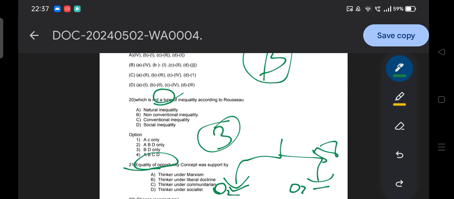But equality of outcome is when our result is also equal. For example, in current society we are living under equality of opportunity, in which we all get an equal opportunity to appear in the SSB examinations, to get the same kind of questions.